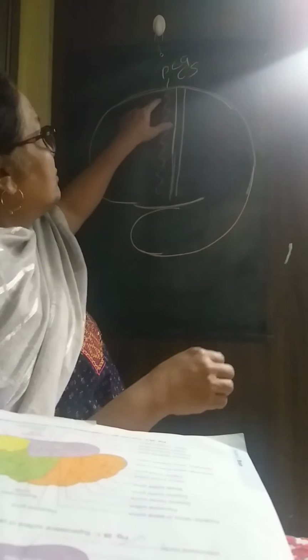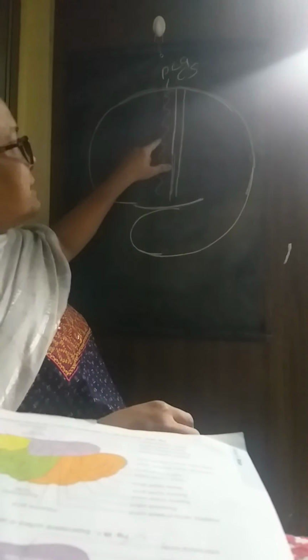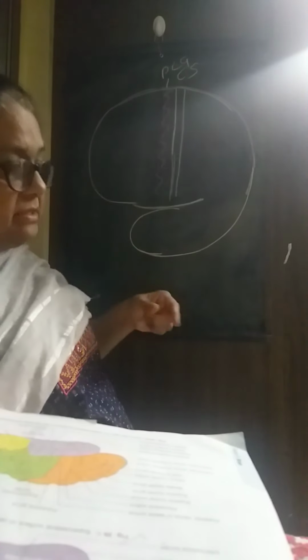Then behind the central sulcus there is another gyrus, and this is called the post-central gyrus.